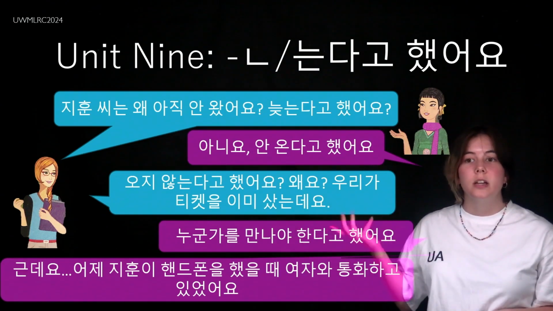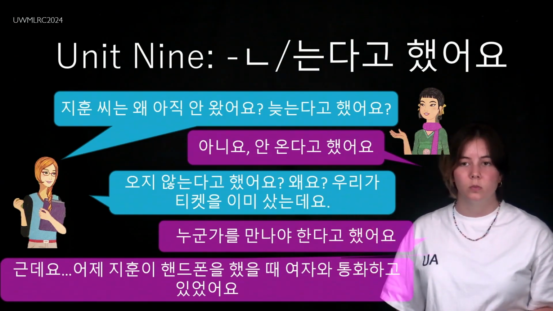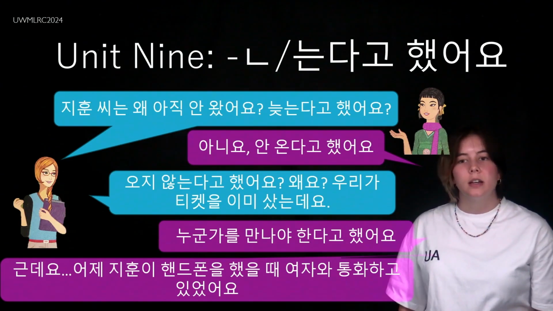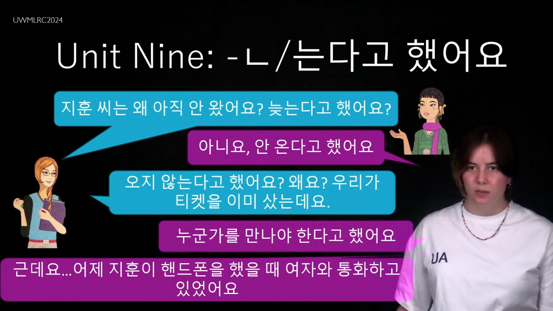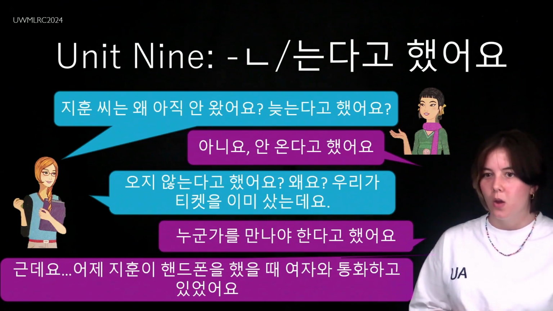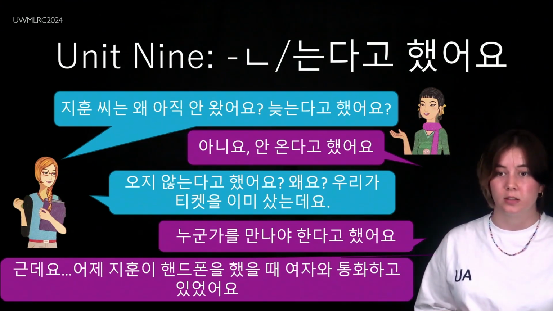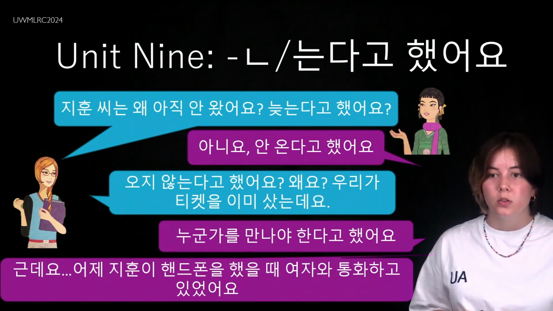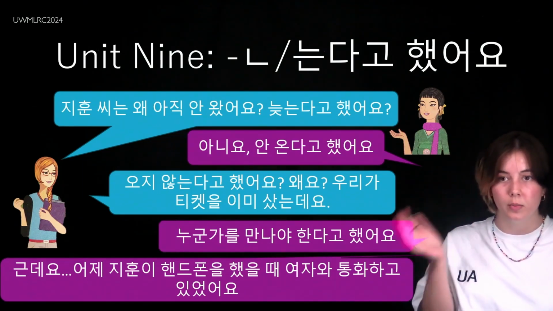왜요? 우리가 티켓을 이미 샀는데요. Why? We already bought our tickets. 누군가를 만나야 한다고 했어요. He said he had to meet someone. 근데요, but, by the way, 어제 지훈 씨 핸드폰을 했을 때, while 지훈 was on his phone yesterday, 여자와 통화하고 있었어요. He was talking on the phone with a woman.